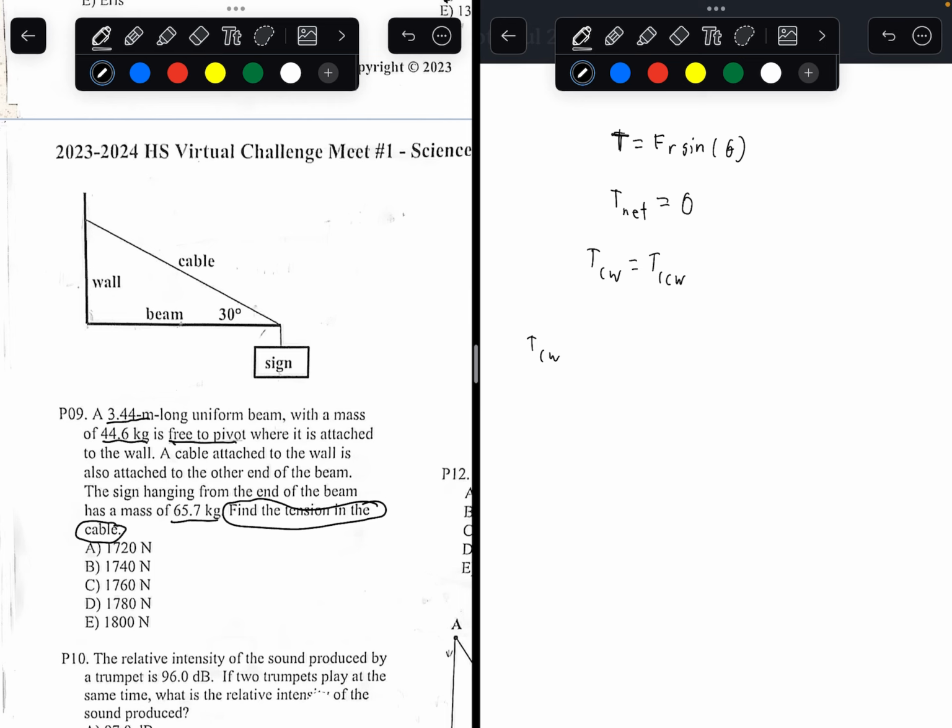So what are all the forces on this diagram? Well, we know the beam has weight. We're given that the beam has weight to it. So there's a weight force from the beam. I'll diagram it in red. There's a weight force of the beam, and there's a weight force of this sign here too. The sign has mass. What other forces are there in the clockwise direction? That's about it. Nothing else has weight in this problem. That also applies torque in the clockwise direction. So, clockwise torque,